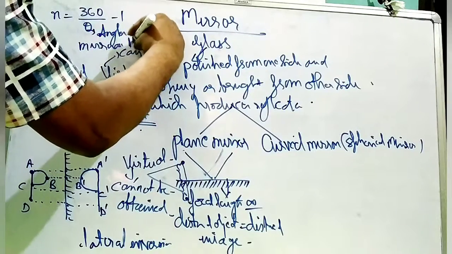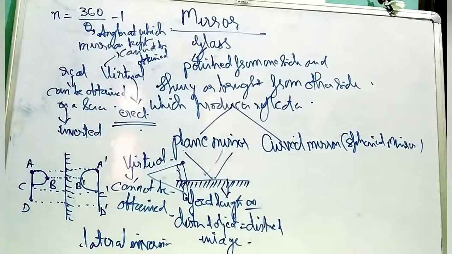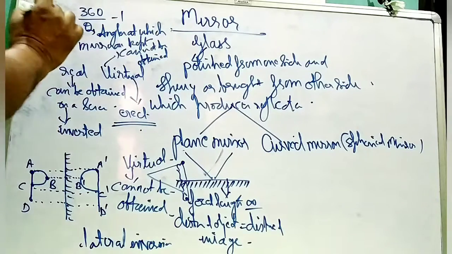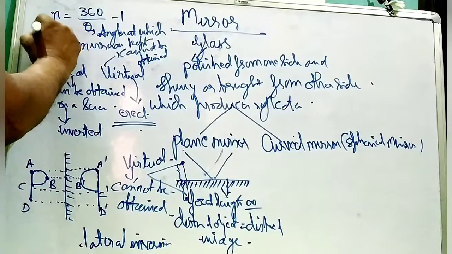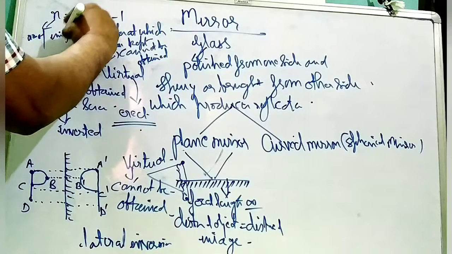Mirrors are kept. Is this clear or not? The formula is n is the number of images.